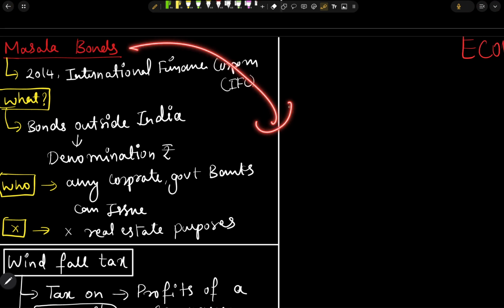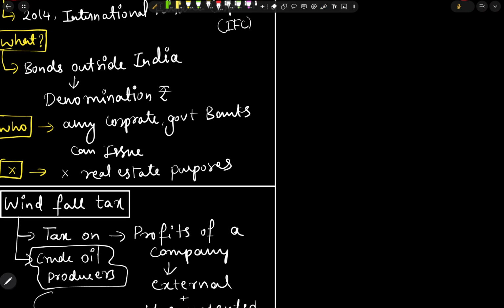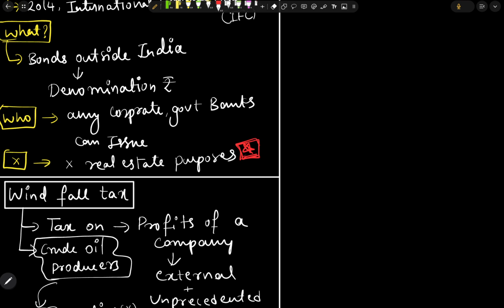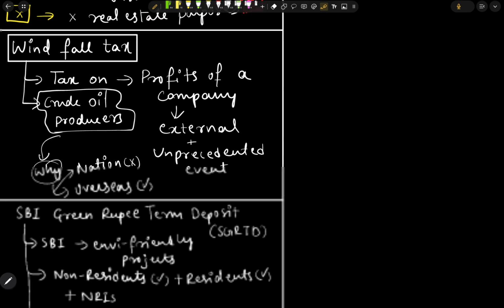One thing is masala bonds cannot be used for real estate purposes. We need to remember this because it's a kind of trap where the examiner can take us. So for real estate purposes we cannot use masala bonds.